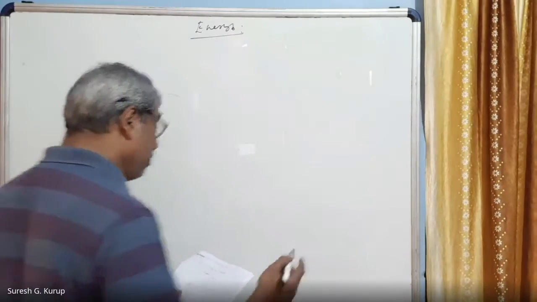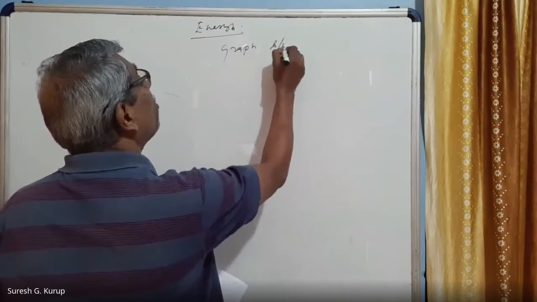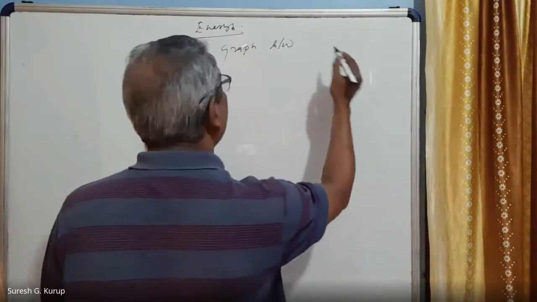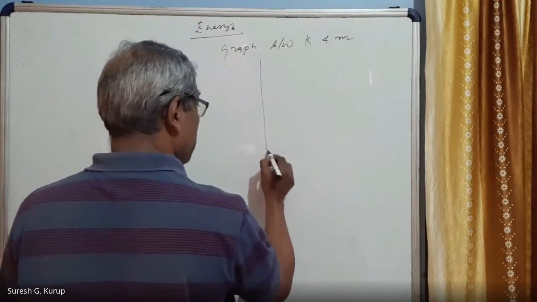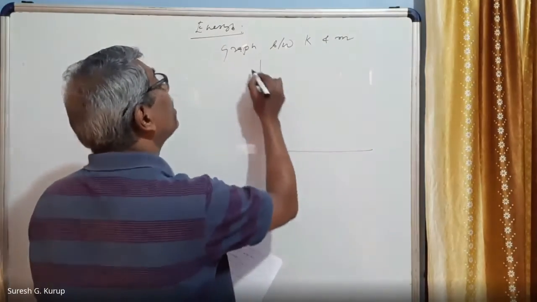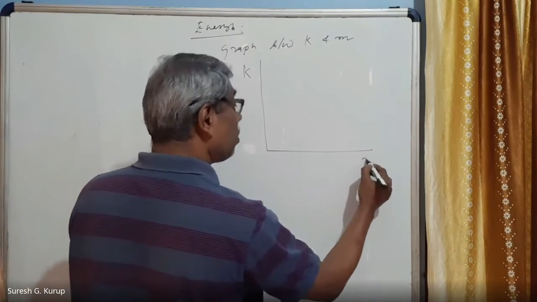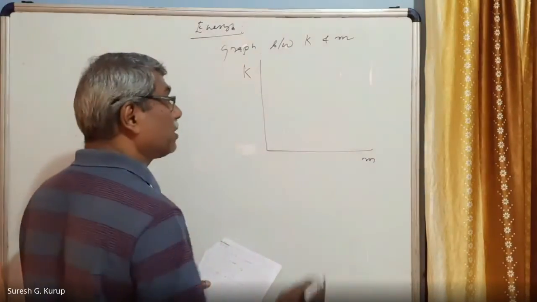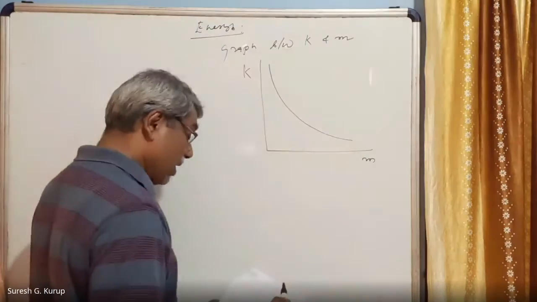Let's say first of all the graph between K and m. So K and m means p is a constant, right? p is a constant. This is K along the y-axis and m along the x-axis. The graph obtained will be a graph like this. Why that?